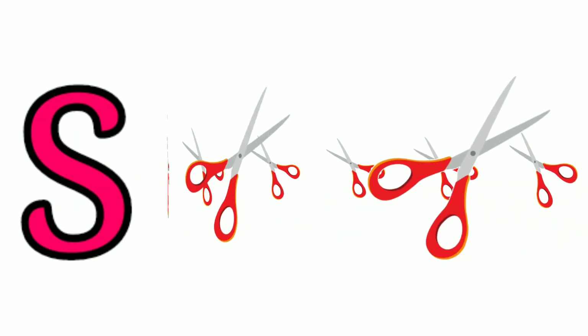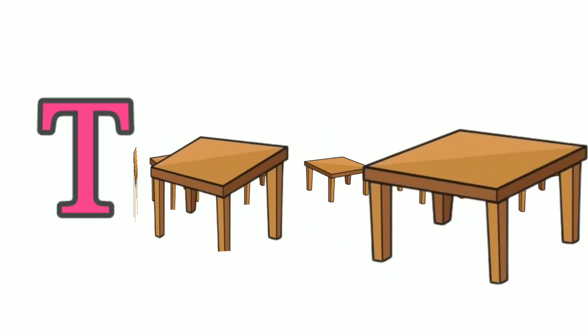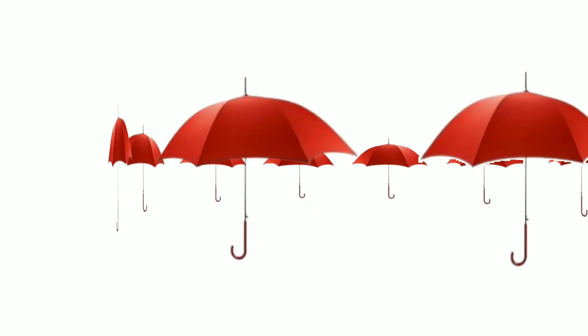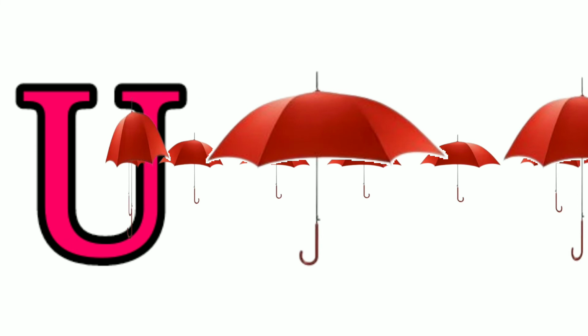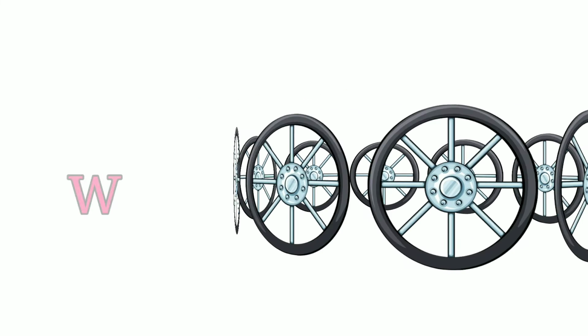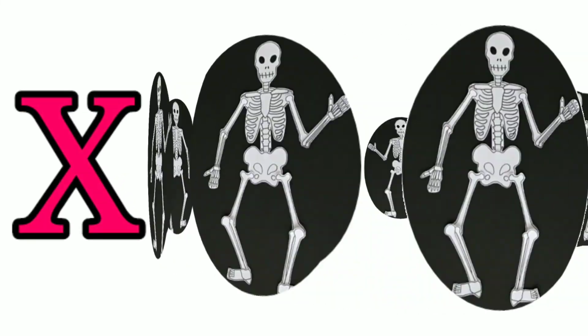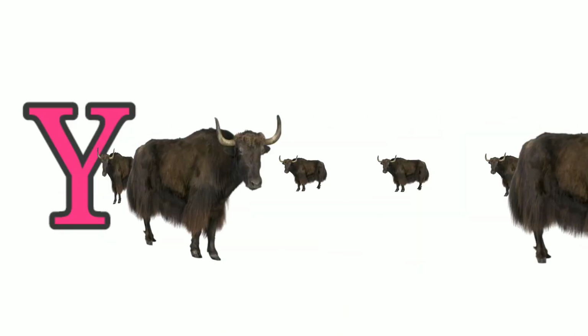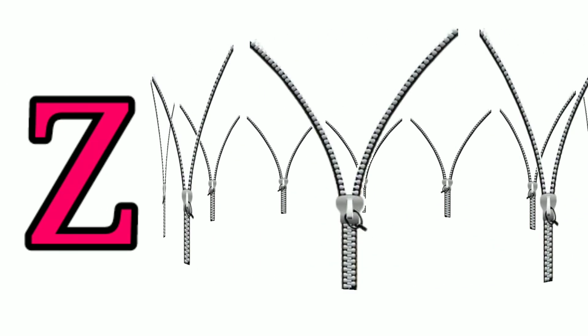S for scissors. T for table. U for umbrella. V for van. W for wheel. X for X-ray. Y for yak. Z for zip.